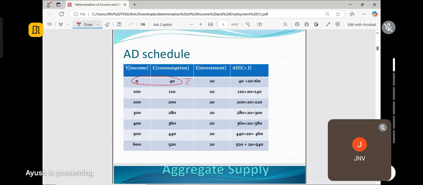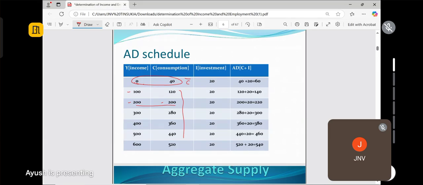And then we see that your consumption is increasing with an increase in income. The income becomes 100, consumption increases; income 200, consumption is also increasing. So there is a positive relation between income and consumption. Income increases, consumption also increases, and at a certain point it just becomes equal. This we are going to discuss later on, and how it changes in the consumption function.